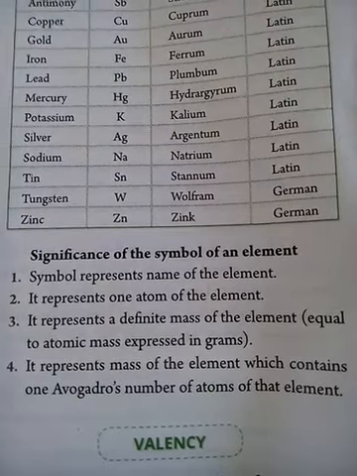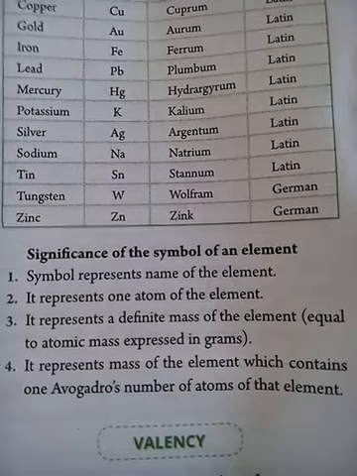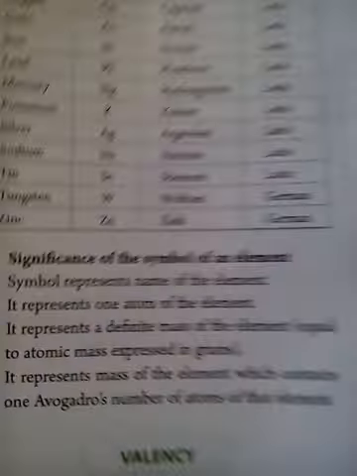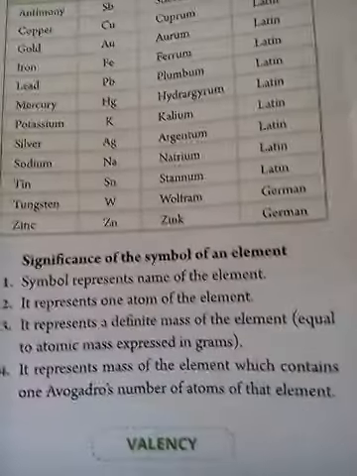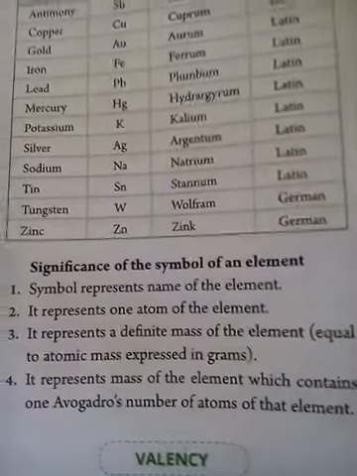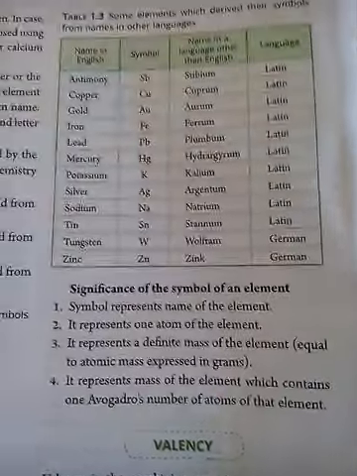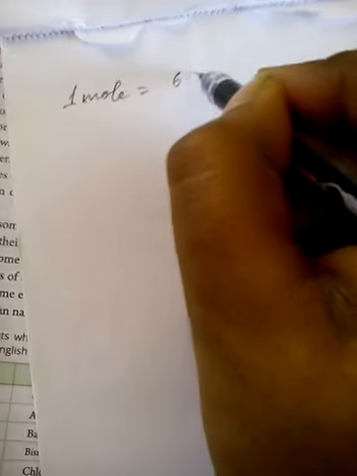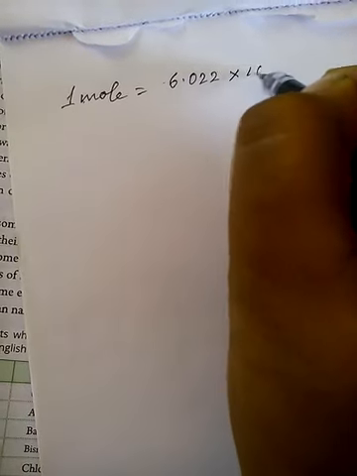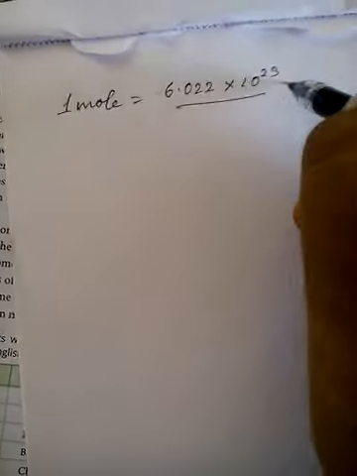It represents a definite mass of an element. For example, carbon's atomic mass is 12 gram per mole, so this type of mass can also be related with the symbol. It represents the mass of the element which contains one Avogadro's number. Now what is one Avogadro's number? Avogadro's number means 1 mole. So we write 1 mole is equal to Avogadro's number, 6.022 into 10 raised to 23 number of entities.